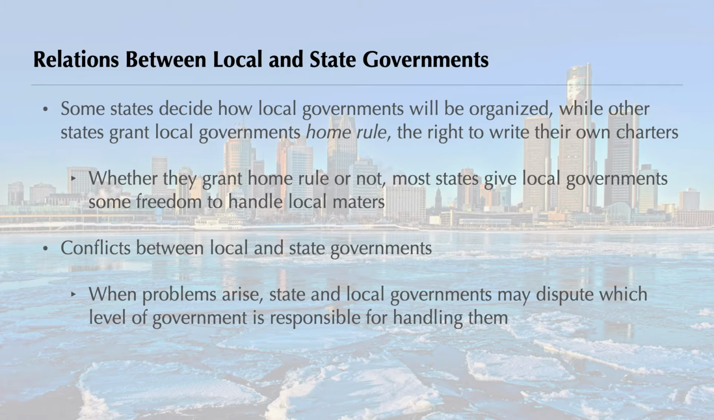Many states have a strong voice in deciding how local governments will be set up. Other states have granted cities and some counties home rule, the right to write their own charter. Whether or not they grant home rule, most states give communities some freedom to handle local matters. The question of what is a local matter and what is also a state matter, however, can lead to conflict.